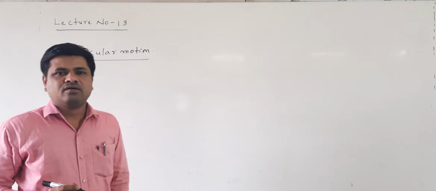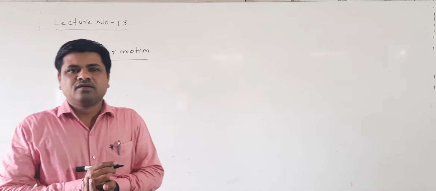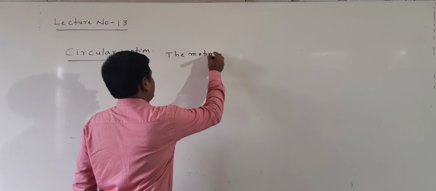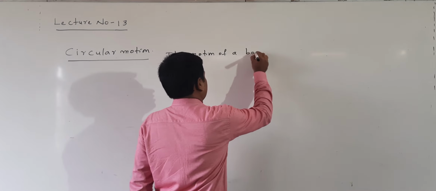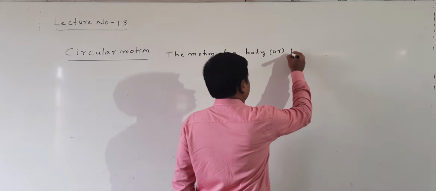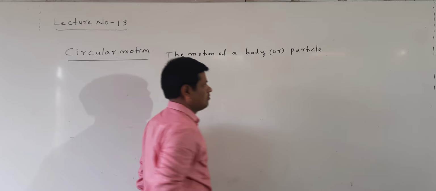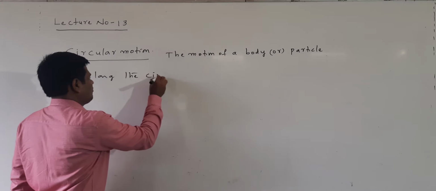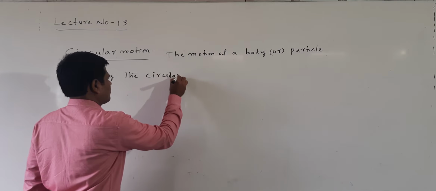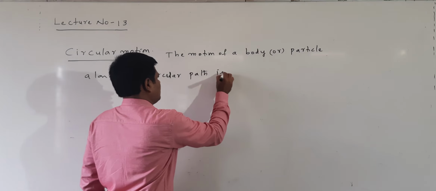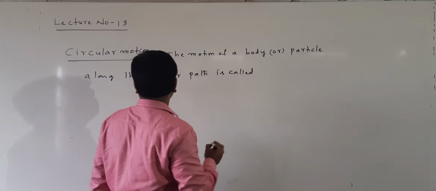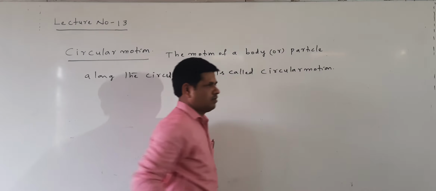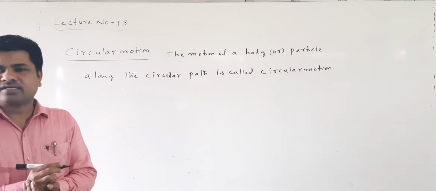Circular motion means the motion of a body or particle along a circular path is called circular motion.